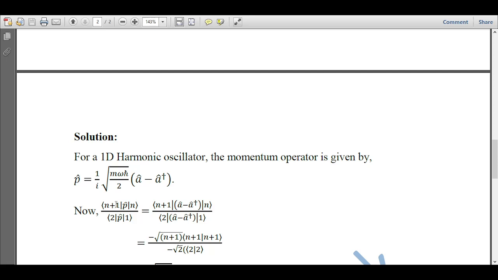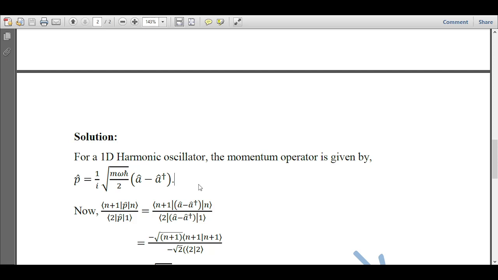So here, coming to the solution, for a 1D harmonic oscillator, the momentum operator is given by this. So this is a very common expression for the momentum operator in a one-dimensional harmonic oscillator.